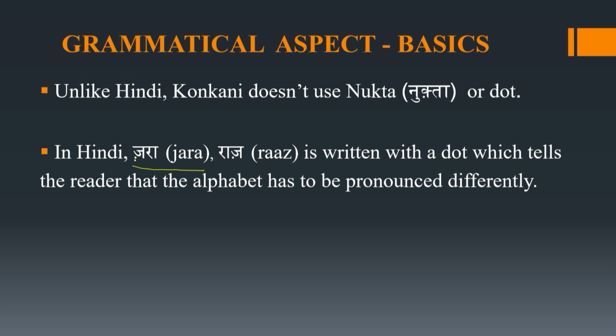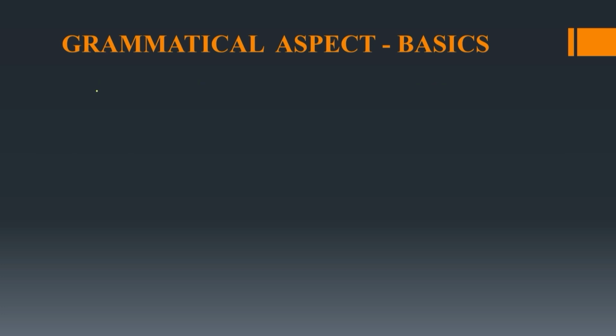So you see a nukta below z. So this is not j, it is z. Another example is raz, which means secret. So again, there is a nukta below z. So this is not raj, this is raz.